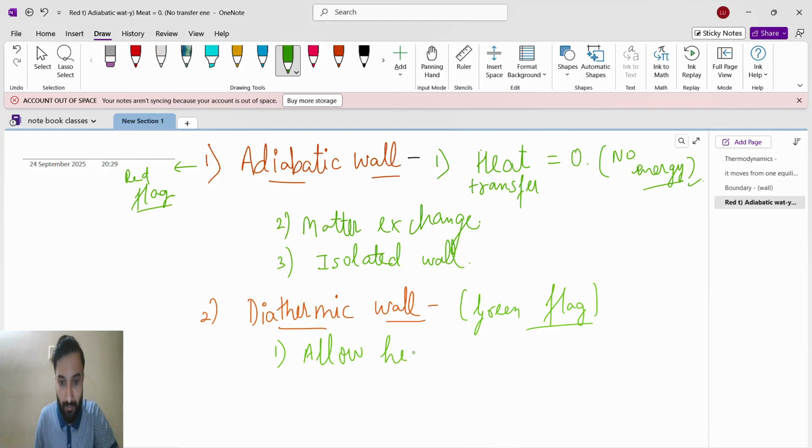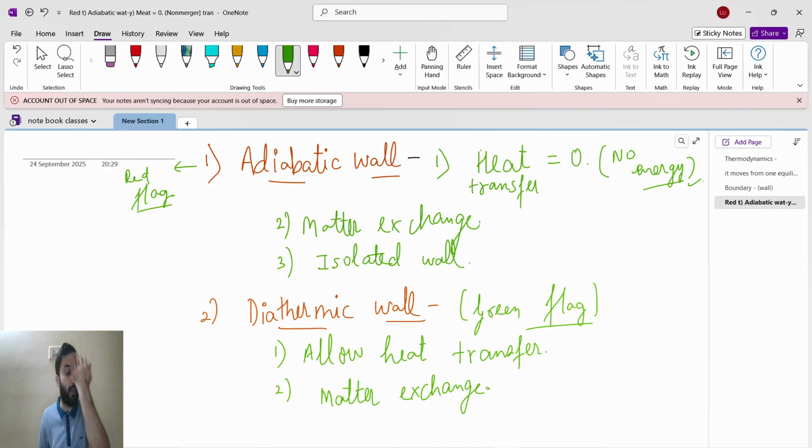A diathermic wall allows heat transfer. So diathermic is a green flag. If you want to meet your bestie, you can shake your hand, you can do side hugs and all. Allowing heat transfer means matter can also exchange.